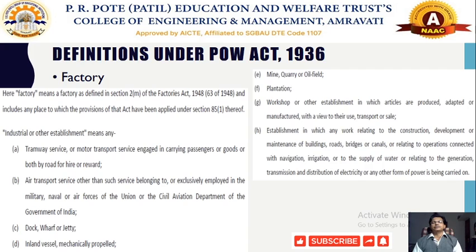So any workers working in transport services, manufacturing processes or any sale are covered under this act.